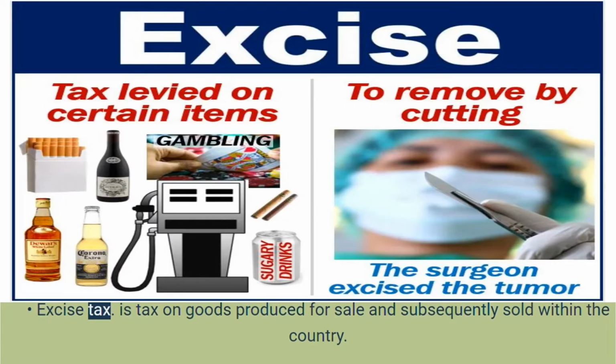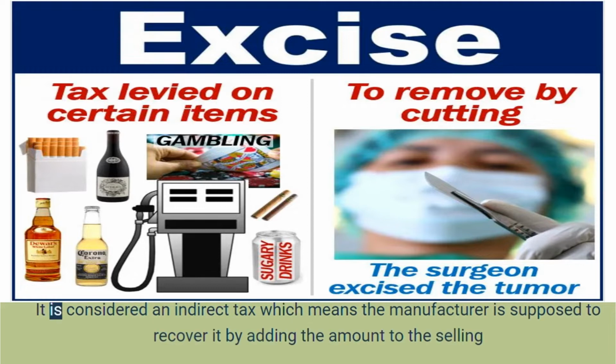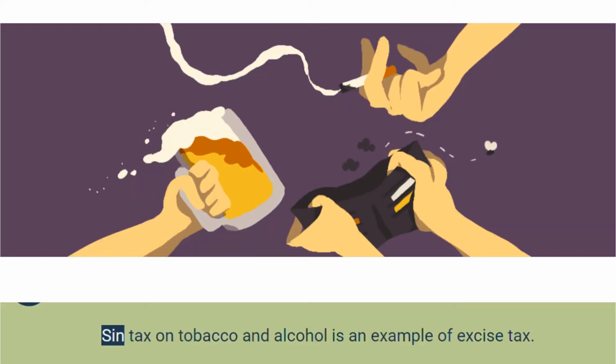Excise tax is tax on goods produced for sale and subsequently sold within the country. It is considered an indirect tax, which means the manufacturer is supposed to recover it by adding the amount to the selling price. Sin tax on tobacco and alcohol is an example of excise tax.